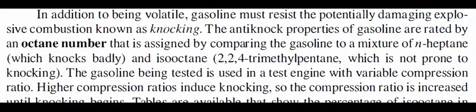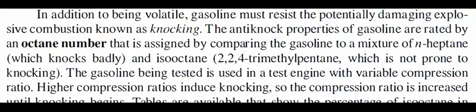In addition to being volatile, gasoline must resist the potentially damaging explosive combustion known as knocking. The anti-knock properties of gasoline are rated by an octane number that is assigned by comparing the gasoline to a mixture of n-heptane, which knocks badly, and isooctane, which is 2,2,4-trimethylpentane, which is not prone to knocking.